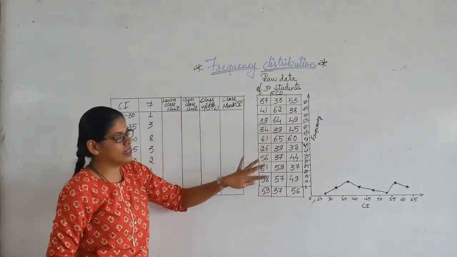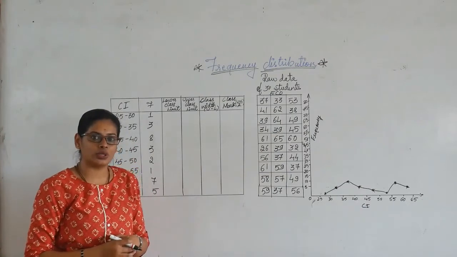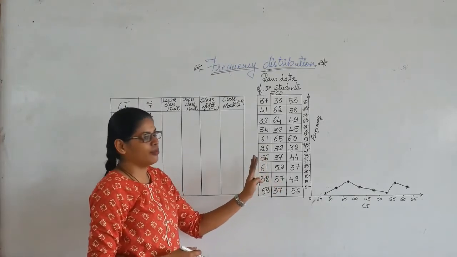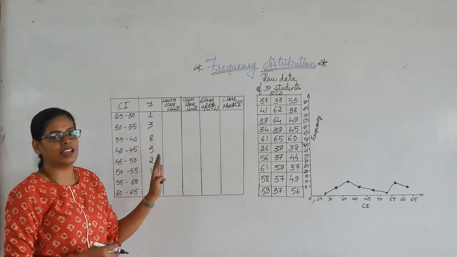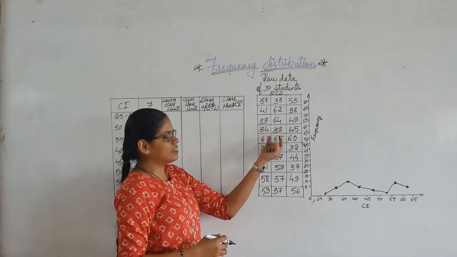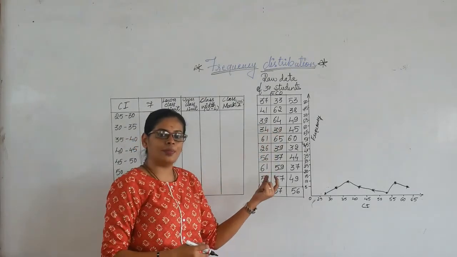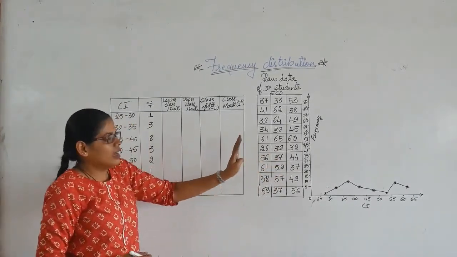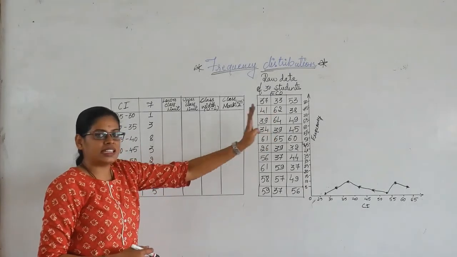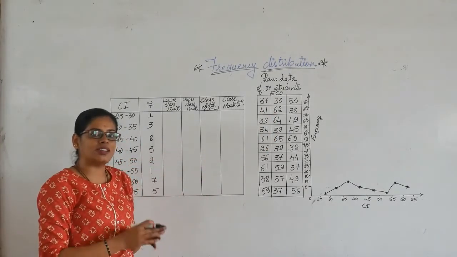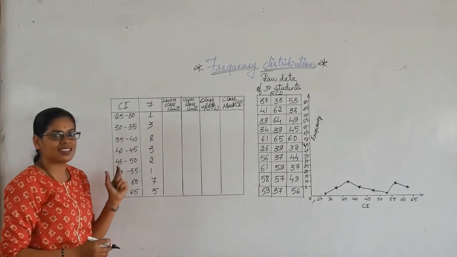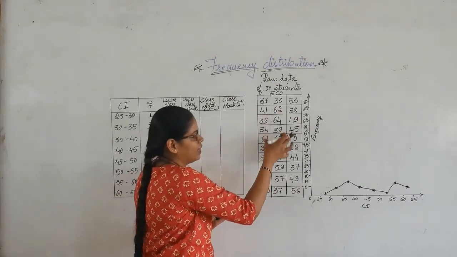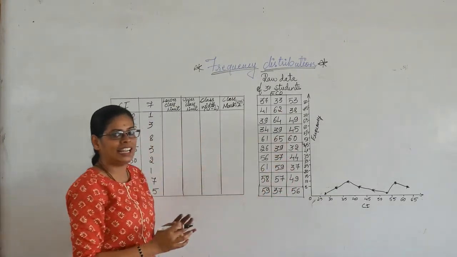Now if you look at this data, can you come to a conclusion? No, right? It's quite difficult. That's the reason we have made this table so that we can understand it perfectly. This data can be arranged in ascending order or in descending order. Apart from that, we can also arrange the data in class intervals or ranges, which we have already discussed, so that we can classify it very neatly and systematically.